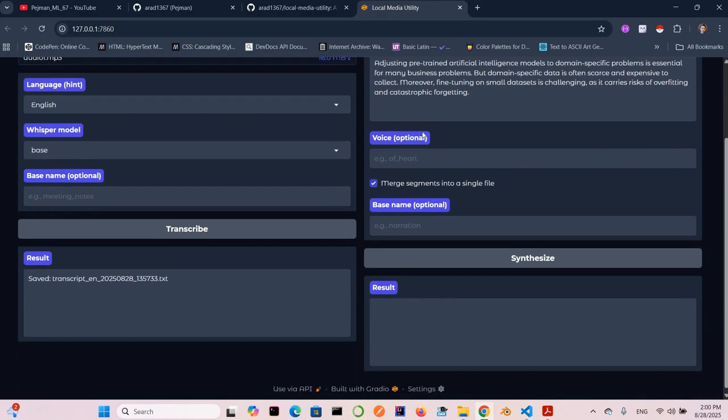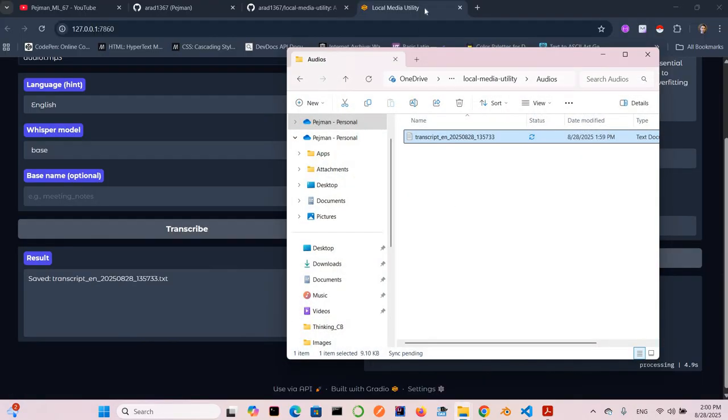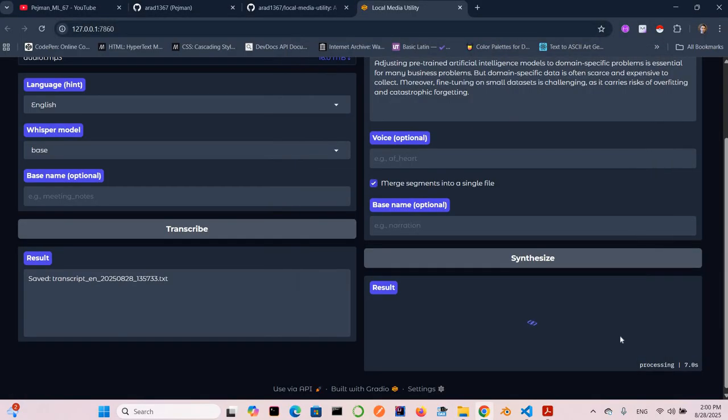Okay. And I don't want to change the voice, the default is good. And merge segments into a single file. I don't like to make a lot of files. And everything is good. Just start. And again, the result will be here. It takes a little bit of time again because it's on my CPU. But still, that can be again another good option.